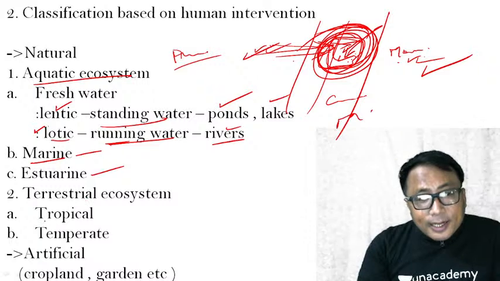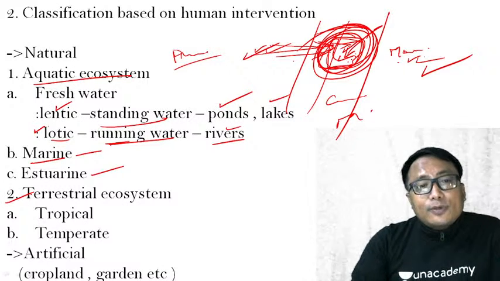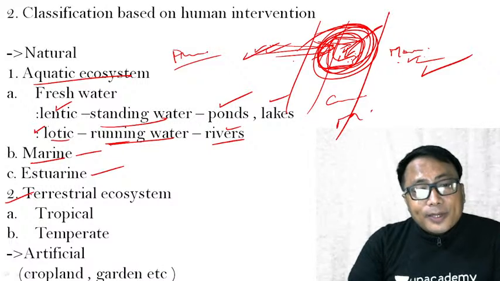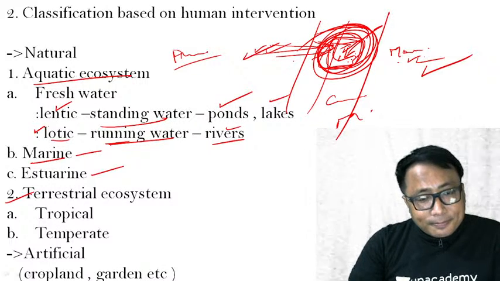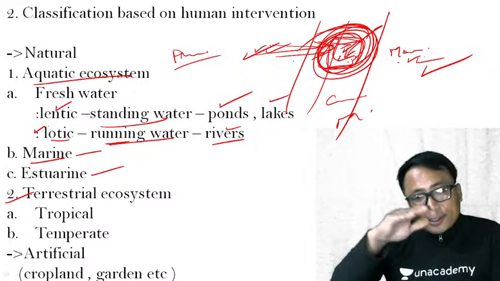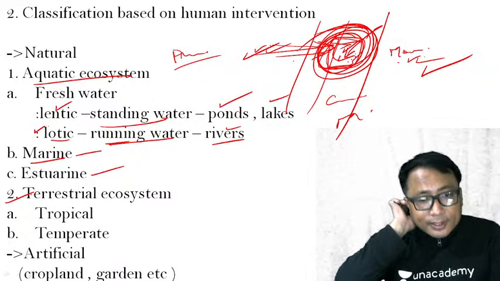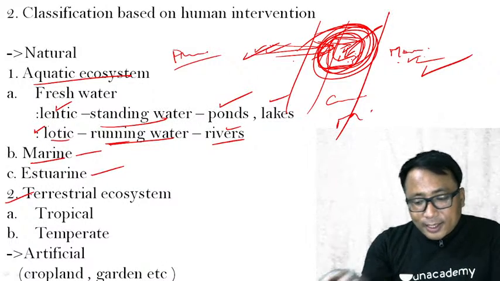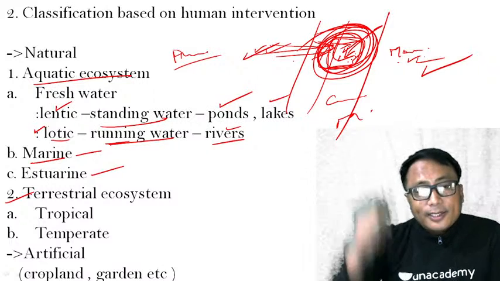Clear? Then comes the terrestrial ecosystem and the natural ecosystem. That is, it can be either tropical or temperate ecosystem. Tropical is in the lower regions, near the equator, that is hot and humid. Temperate, on the other hand, is cold, in the higher latitudes.